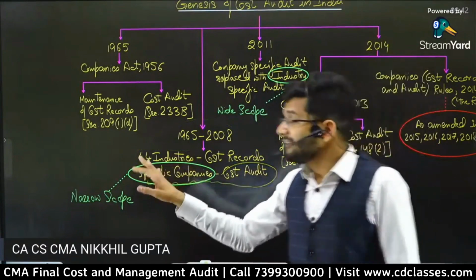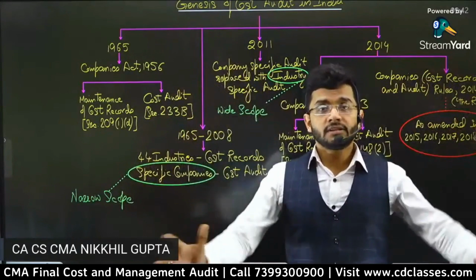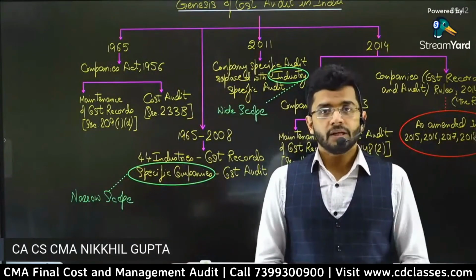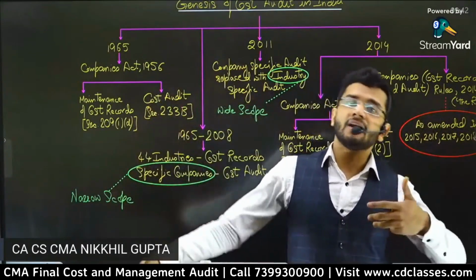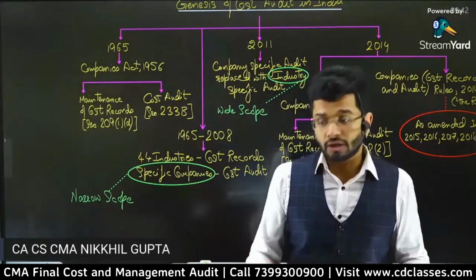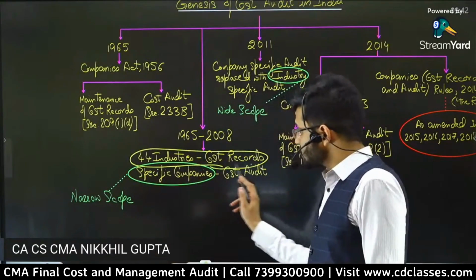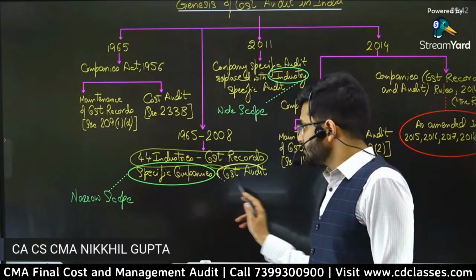So 44 industries means a particular gamut of companies which are preparing sugar, a particular gamut of companies which are preparing alcohol, a particular gamut of companies which are preparing steel, that is industry. Okay, so 44 industries were required to prepare their cost records, but cost audit was ordered only for a few specified companies.